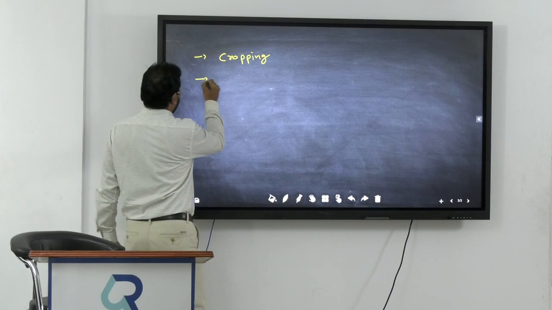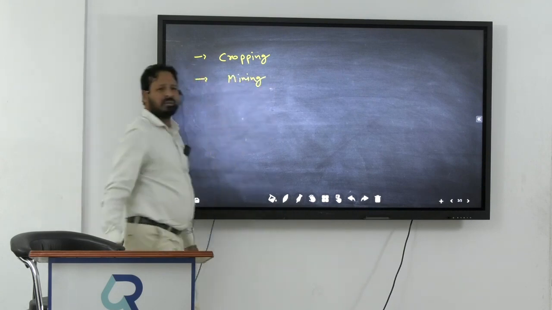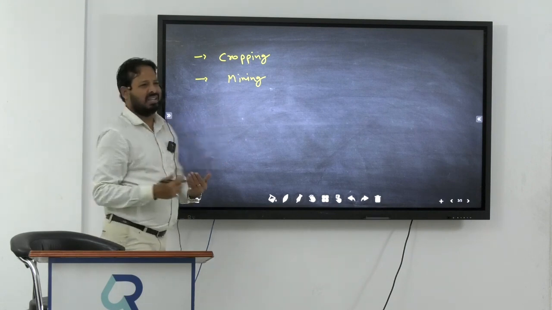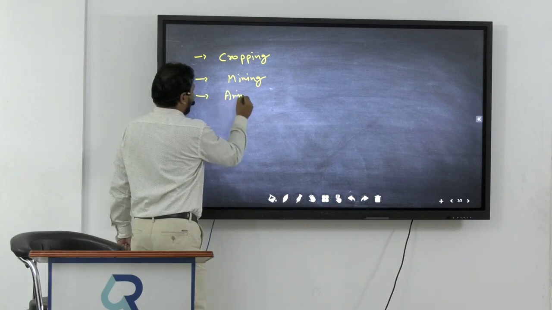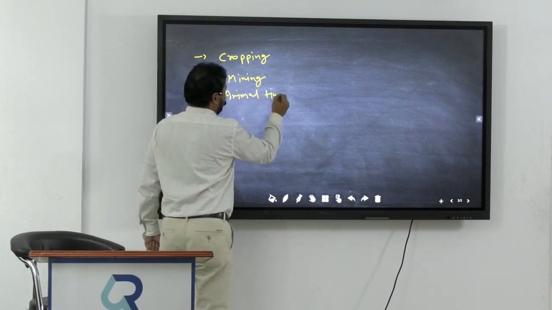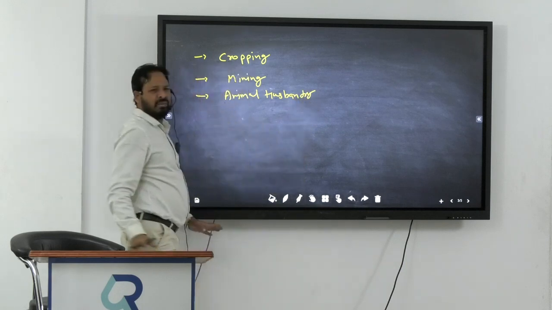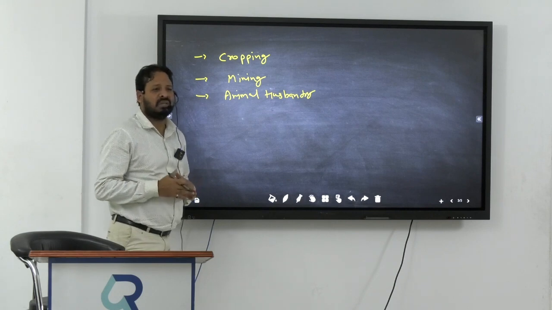Now first is cropping and second is mining. Second, what? Mining. Is it clear? Because mining is also based on nature. First the cropping, then mining, then animal husbandry. Is it clear, everyone? If you are doing animal husbandry, it is also a primary sector function.